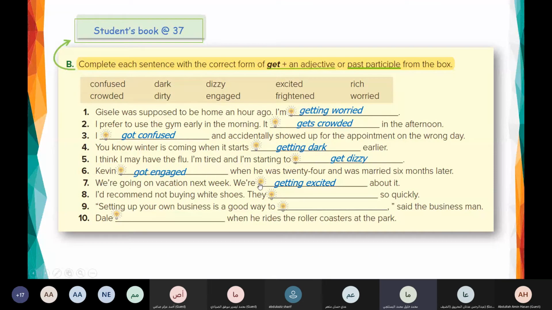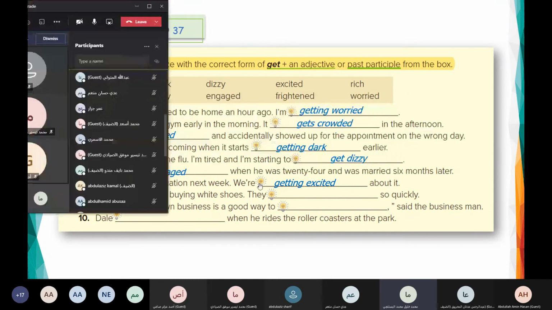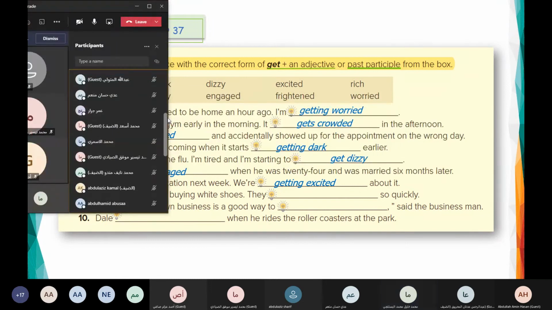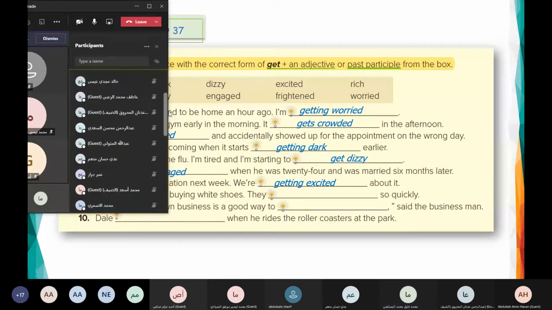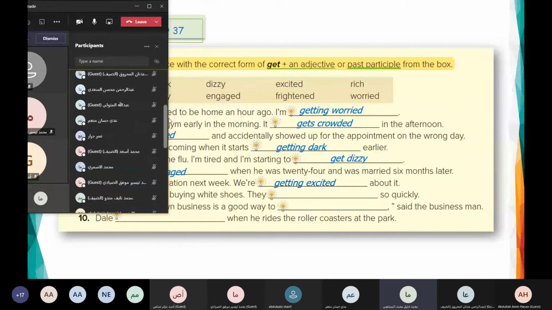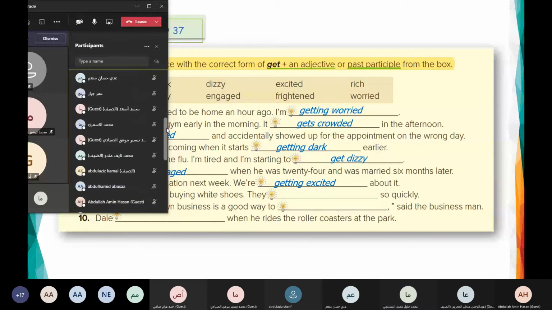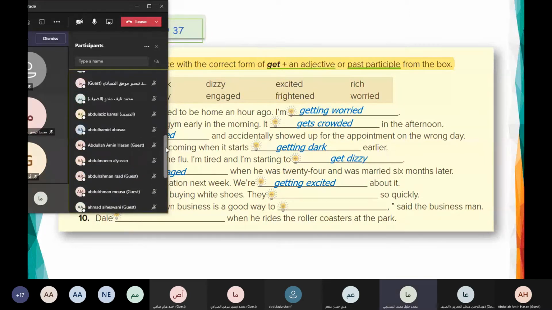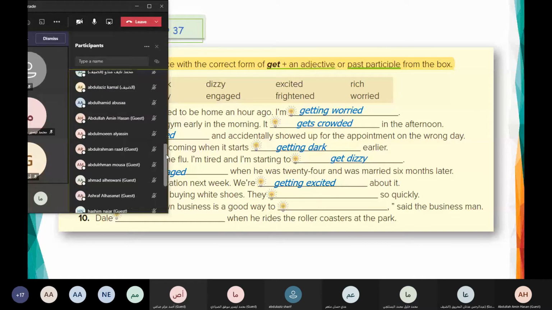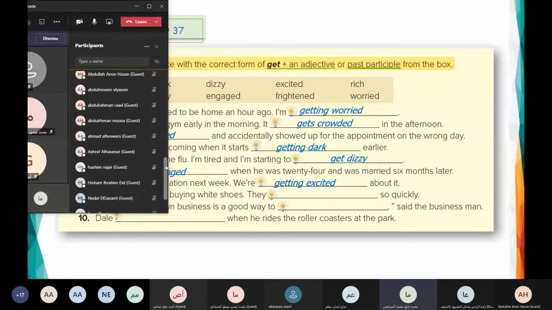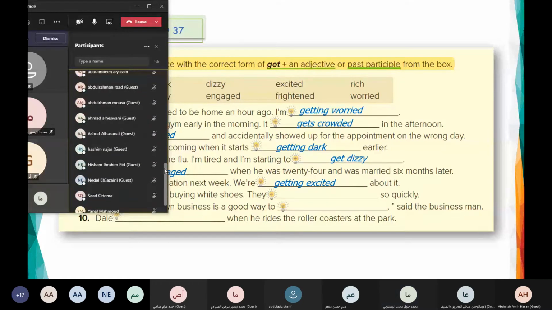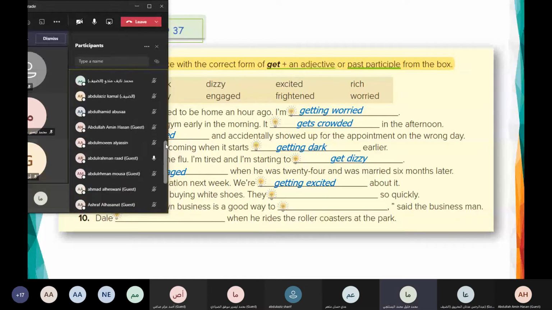Omar Jarrar, are you here? Omar. Abdullah Mtwalli. Yes, Abdulrahman.